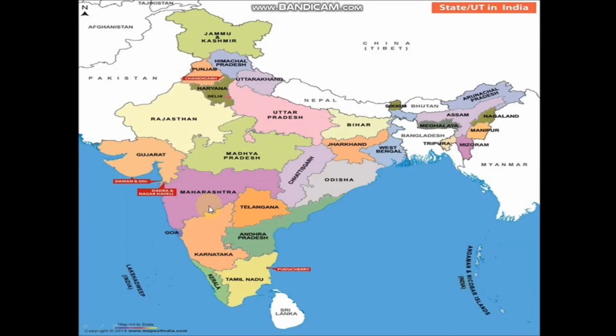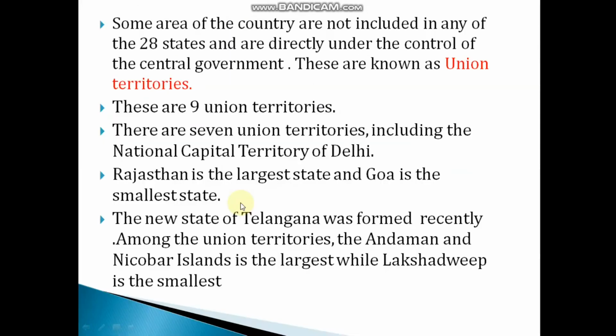Can you see these are some of the states? One is Karnataka, Kerala, Tamil Nadu, Andhra Pradesh, Telangana, Maharashtra. Can you see Uttar Pradesh here? So these are some of the states.